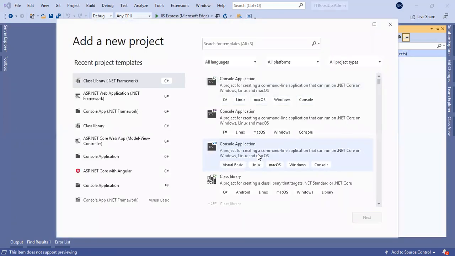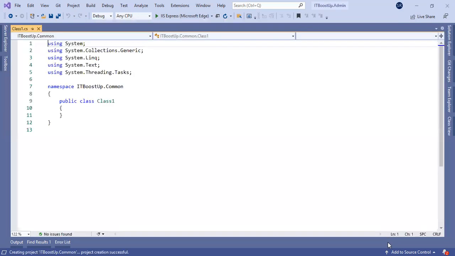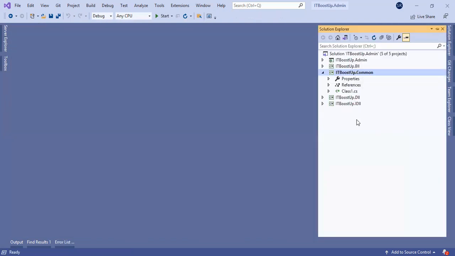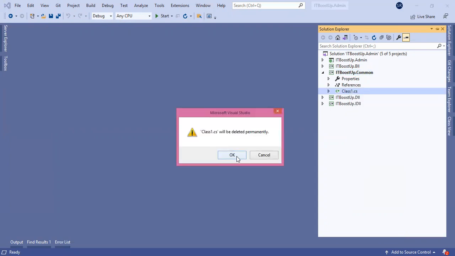Common activities means if we require constant files, common files, and models, we will create another project, ITBoostUp.Common. I will delete that default class.